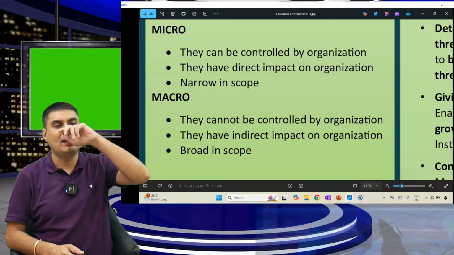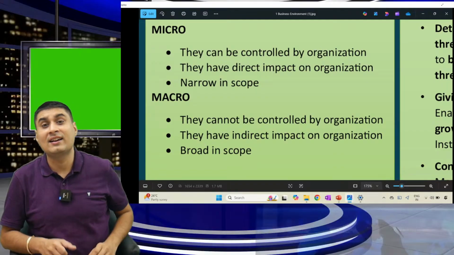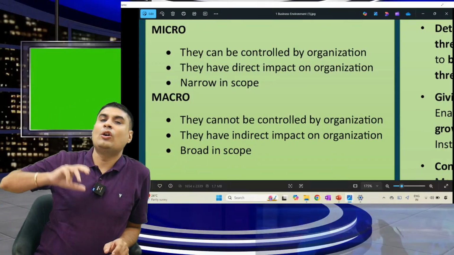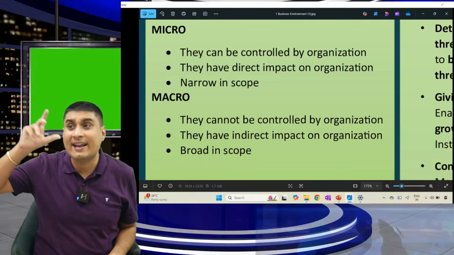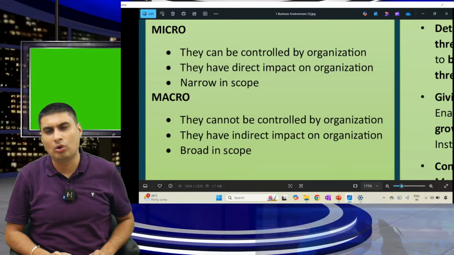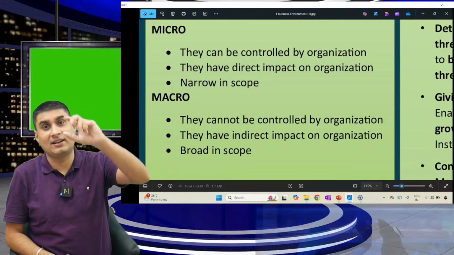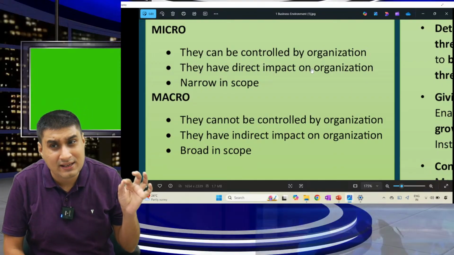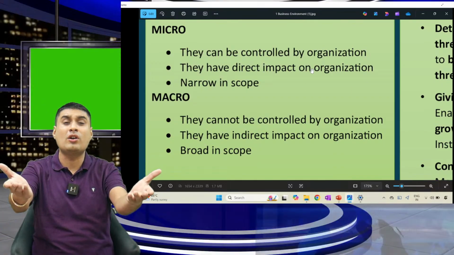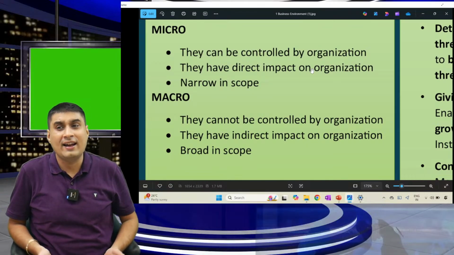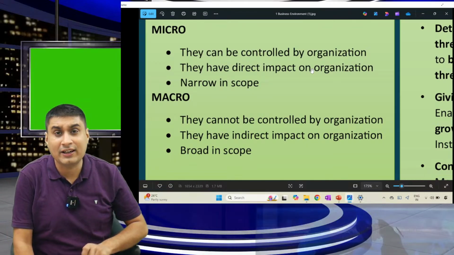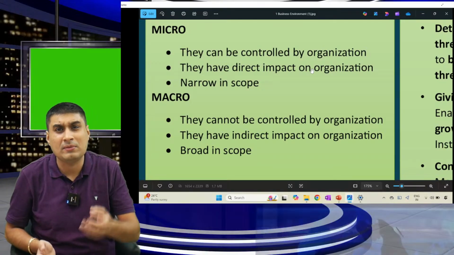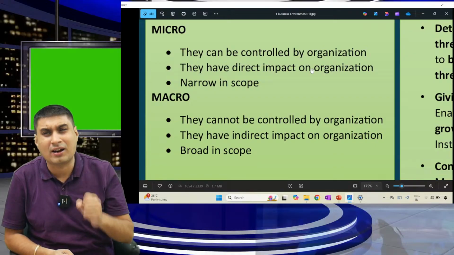Can you take one example? See, customer, supplier, if they directly affect me, so they are micro. But let's take government, demographics, economic situation, they are macro. What is micro? Customer, supplier. Can they be controlled by me? Yes, if I teach good, customers have to come. Supplier also can be controlled. Second, do they have direct impact or indirect? My supplier has direct impact on me. Customer, supplier can be controlled, direct impact, very narrow.